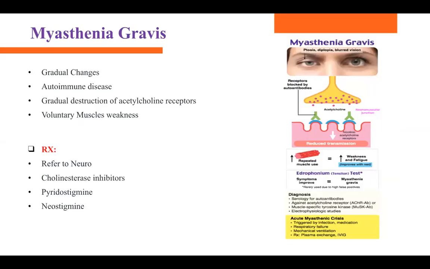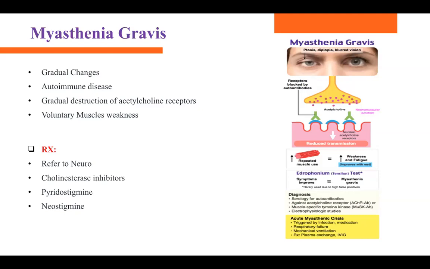Next one is myasthenia gravis. What is that? Myasthenia gravis, this is an autoimmune disease. They have gradual changes of muscle weakness. It's not sensory issues, it's only muscles. Myasthenia gravis, only muscles. They have gradual destruction of acetylcholine receptors. So what is that? Acetylcholine receptors.